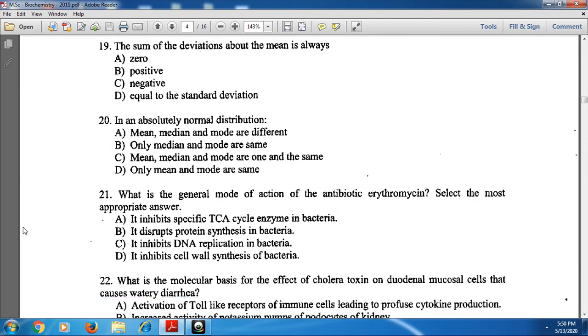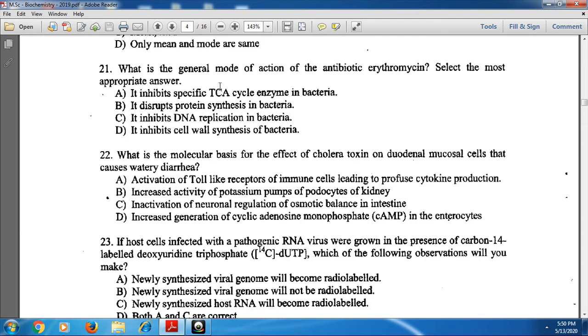And next, what is the general mode of action of antibiotic erythromycin? Select the most appropriate answer. Here the erythromycin mainly affects protein synthesis in prokaryotes. It disrupts protein synthesis in bacteria by directly binding to the 50S ribosomal subunit. That means option B is the correct one.